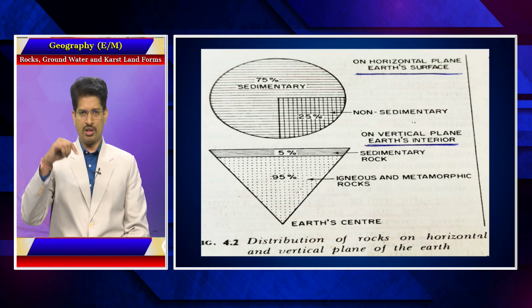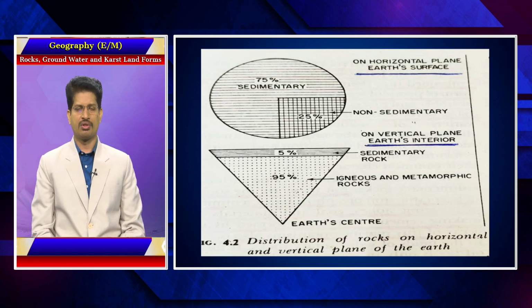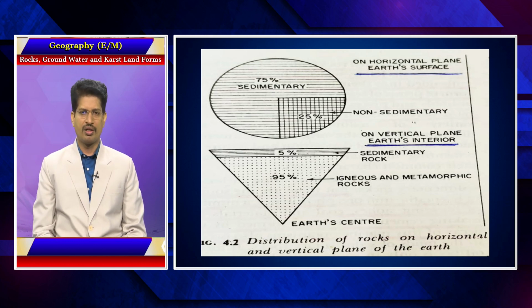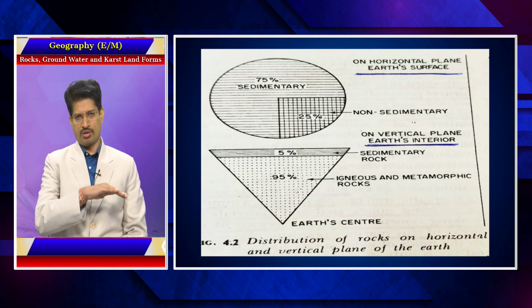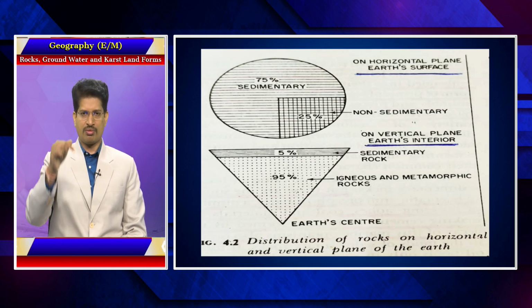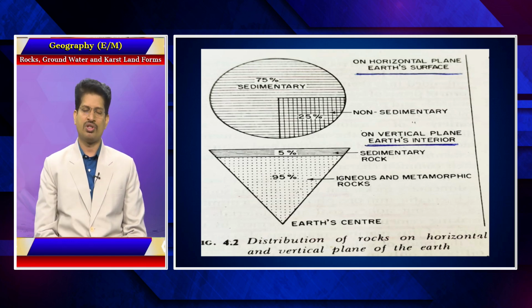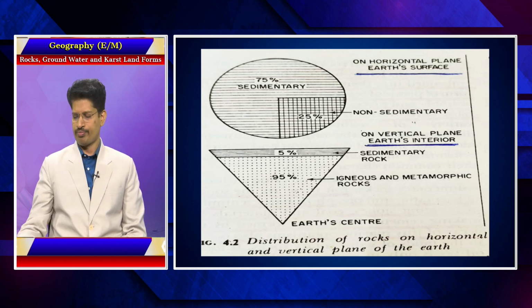But in a vertical dimension, when you relatively compare, only 5% of the rock matter, when we go deep, is made up of sedimentary rock. 95% of the rocks are made up of igneous and metamorphic rocks. Even a question can be framed on this basis, in terms of horizontal extent and vertical extent, the availability of these 3 different variant types of rocks. You need to keep this in mind.